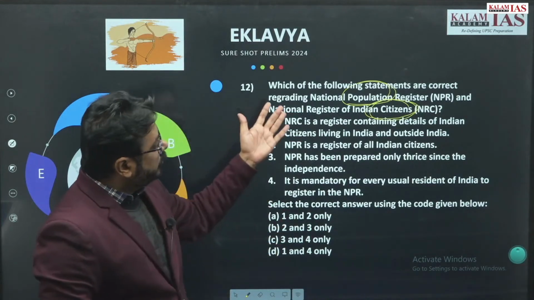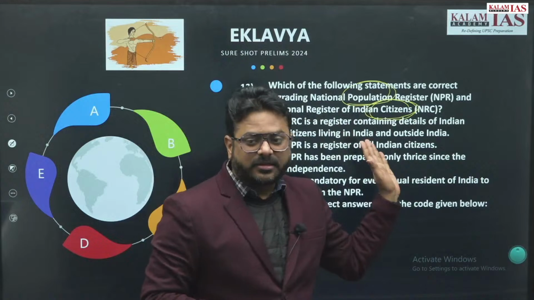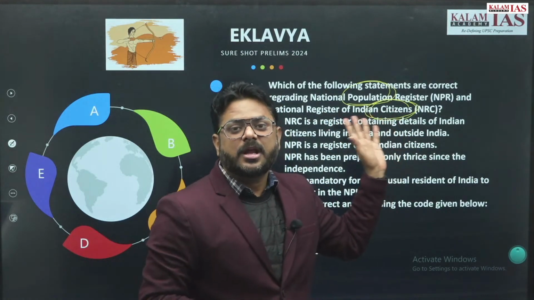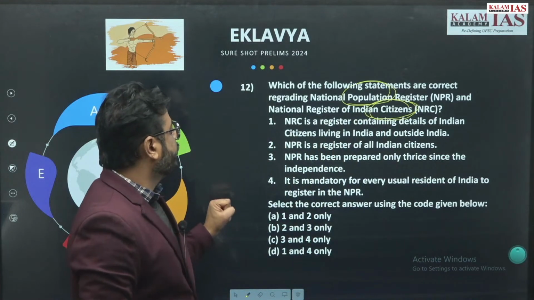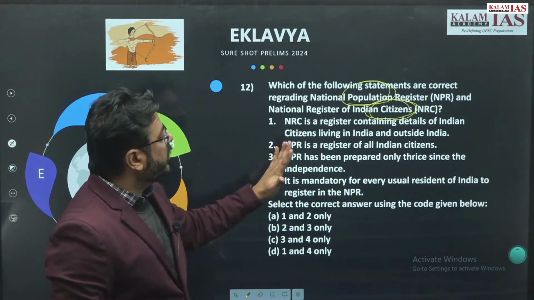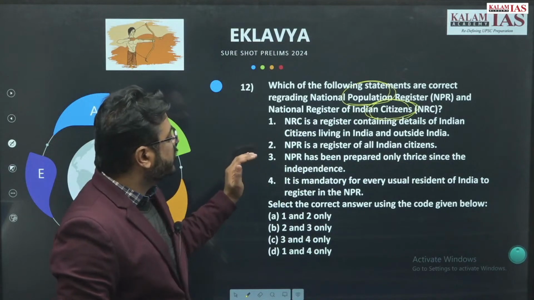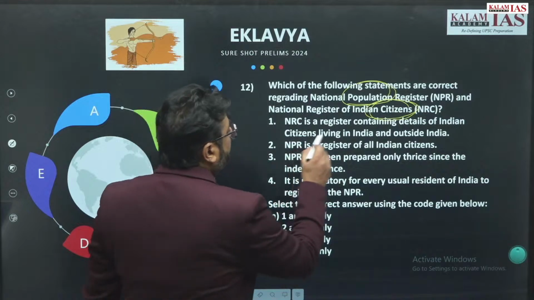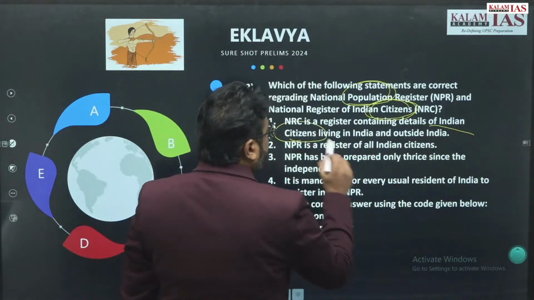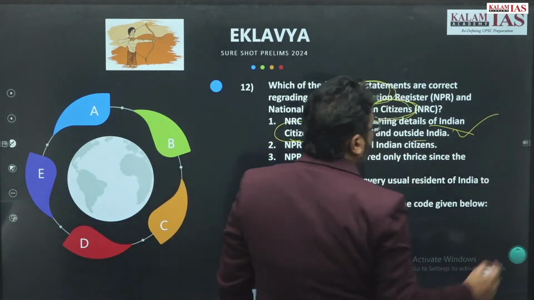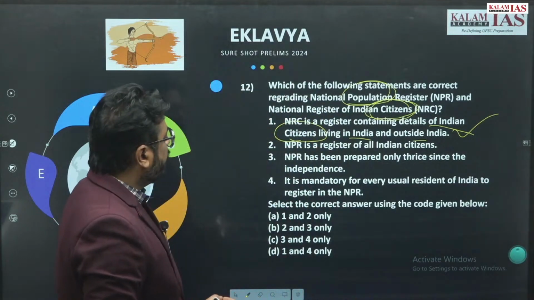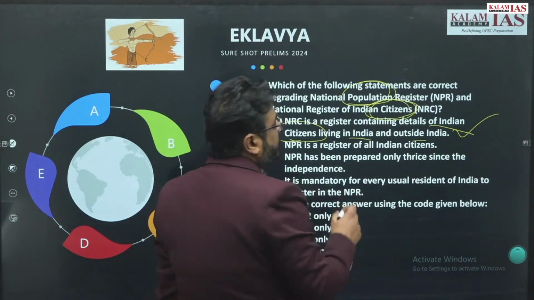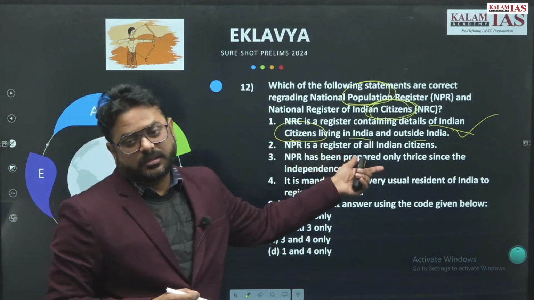Now just by knowing this fact from the name itself, look at the statements. NRC is a register containing details of Indian citizens living in India and outside India. So it is talking about Indian citizens living in India as well as outside India. This is correct. NPR is a register of all Indian citizens. Does it have only citizens?